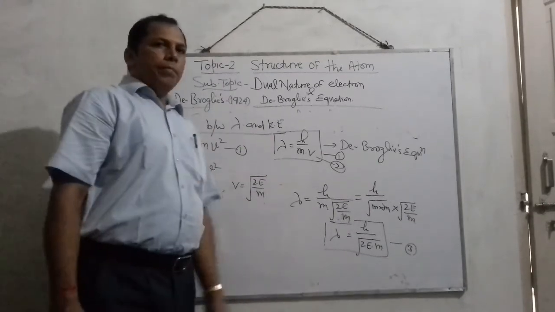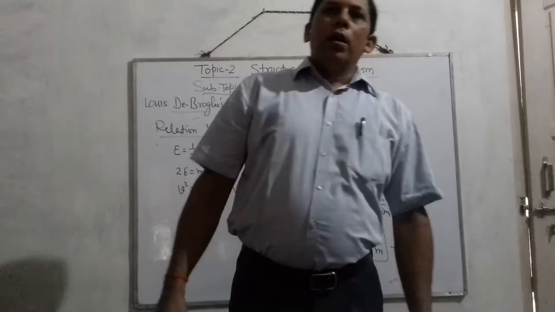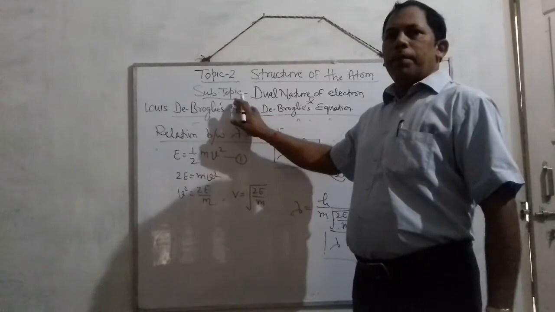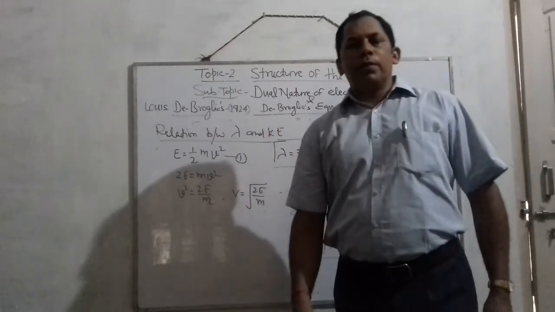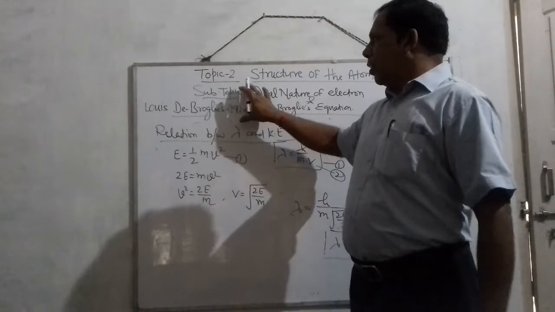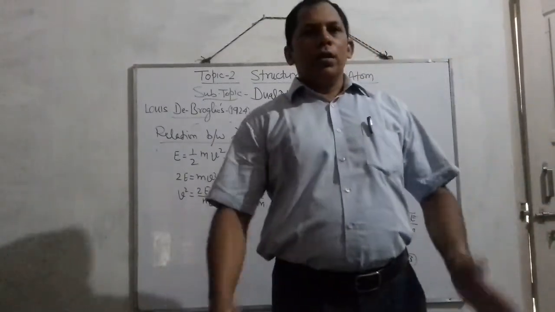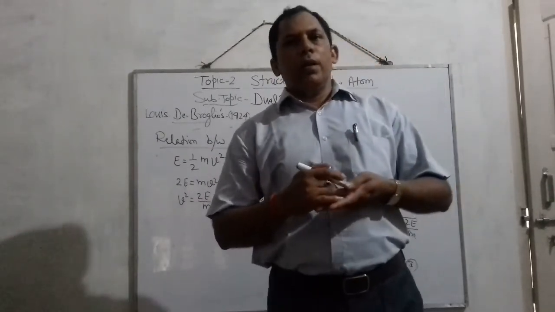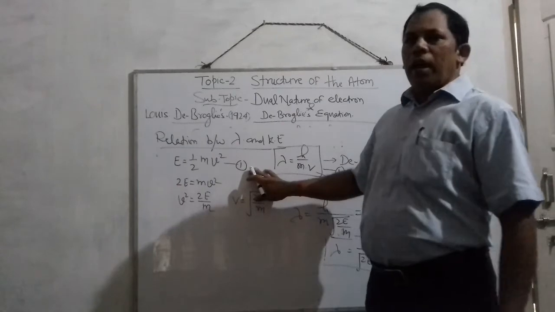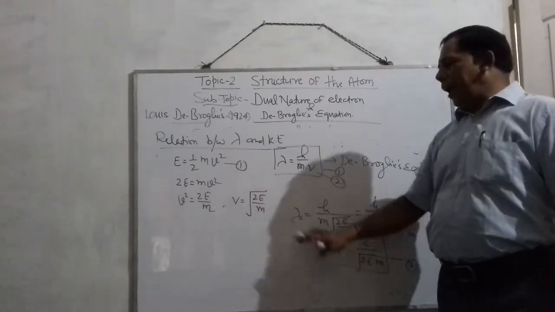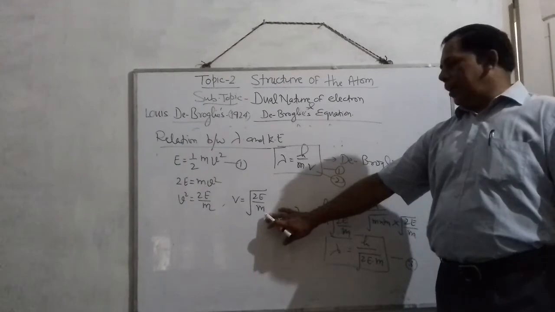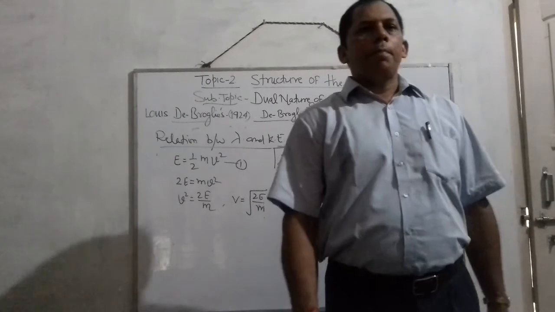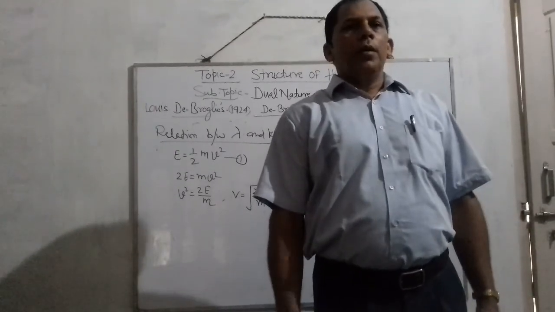So you must remember it. In the next lecture I will discuss with you the uncertainty principle given by Heisenberg. So our next objective will be Heisenberg's uncertainty principle. So children, learn properly and try to derive this formula and make the relationship of kinetic energy with wavelength. So that's all for today. Thank you very much. Be sincere.